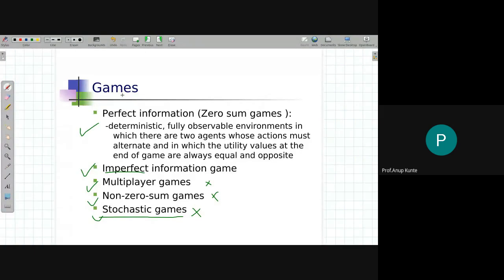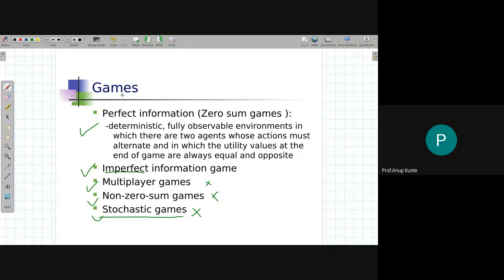So I can easily extend this environment to a multiplayer environment as well, a 3-player or 4-player environment. Whatever discussion we are going to have, we can extend it to 3-4 players. We just need to take into account that games with more than 2 players should always be zero-sum games.